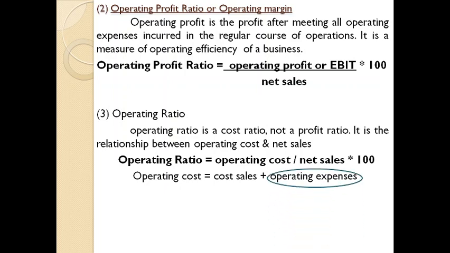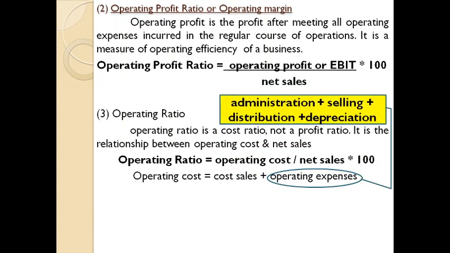Operating expenses means administration expenses, selling expenses, distribution expenses, and in some cases maybe depreciation is also concerned. So operating expenses include administration, selling and distribution, and sometimes depreciation. That depends upon the details given in the question. Usually operating expenses consist of these first three items.